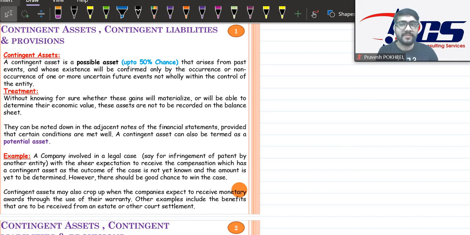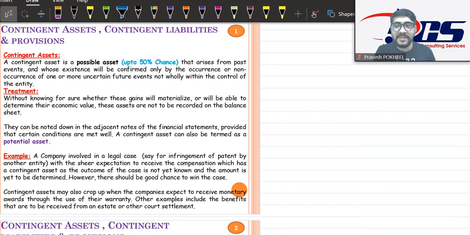Today we'll be discussing a very important topic, which is contingent assets, contingent liability and provision. This topic is extremely technical but yet it is an easy one. In this topic our objective is to find out what assets and what liabilities are called contingent assets and how they are disclosed in financial statements, together with what is the meaning of provision, how the provision is recognized in the books of accounts and how it is presented in the financial statement of an entity.